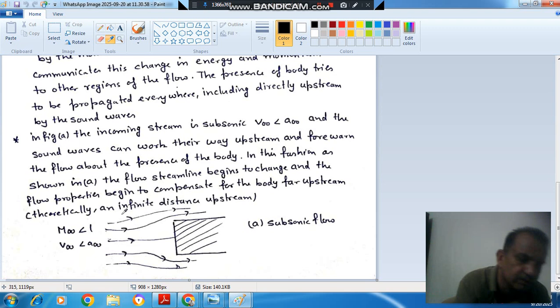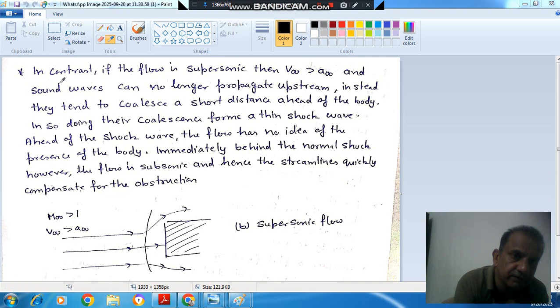So the flow starts changing its property from infinity, theoretically. In contrast, if the flow is supersonic, then V infinity is greater than a infinity, and the sound waves can no longer propagate upstream.